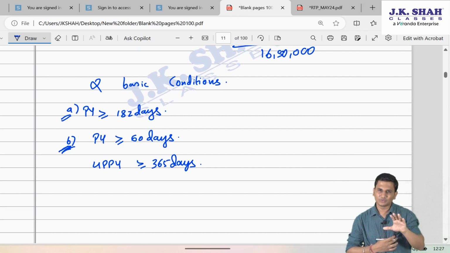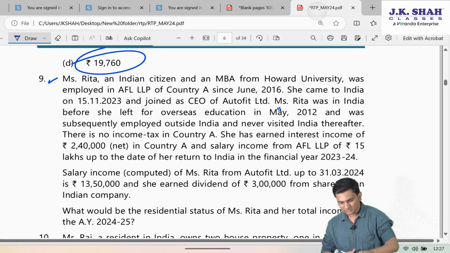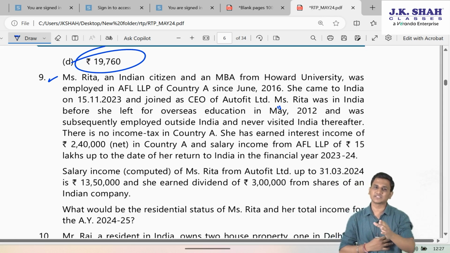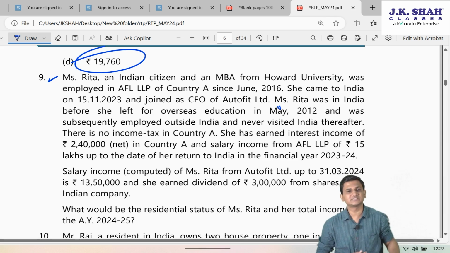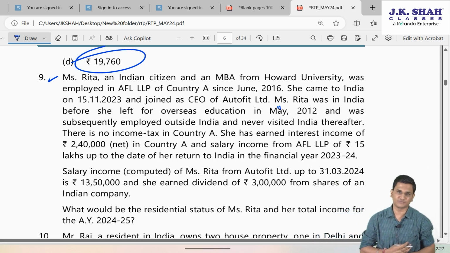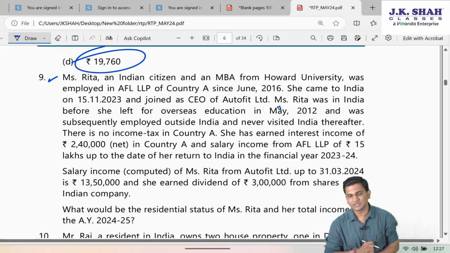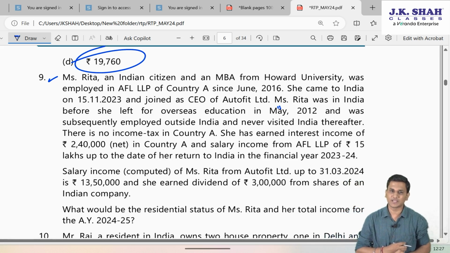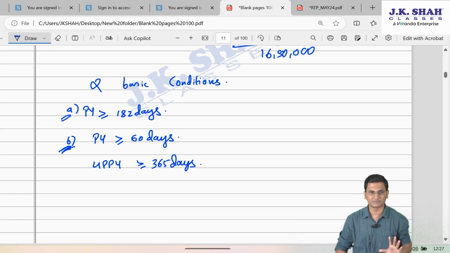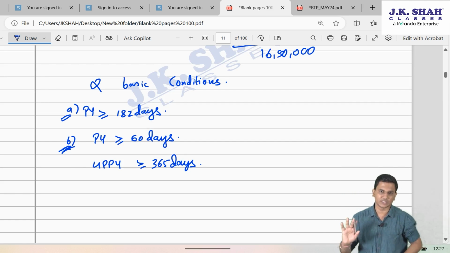See, even though her total income is more than 15 lakh, even if she would have come for visit now, she would still not get covered under the exception. Rather, modified basic condition B would have become applicable to her, because her total Indian income is more than 15 lakh. If it is less than or equal to 15 lakh, then she would have got covered under the exception. Otherwise, modified basic condition B is applicable, but to her, even modified condition is not applicable; the original condition is applicable. So we'll have to check both the conditions.